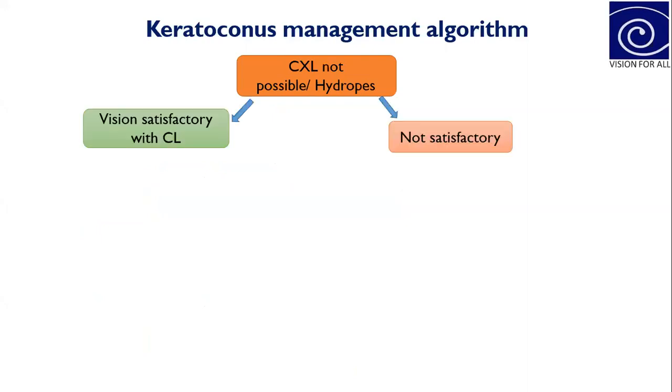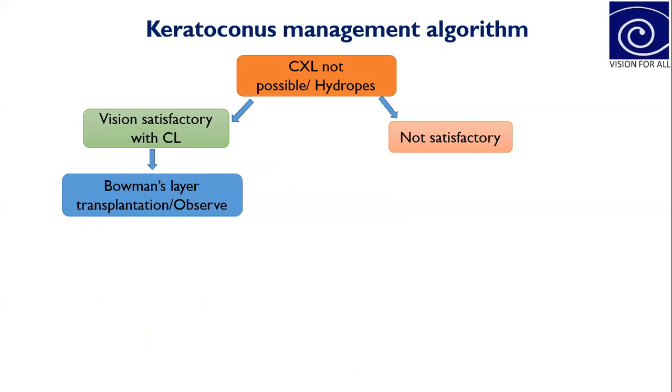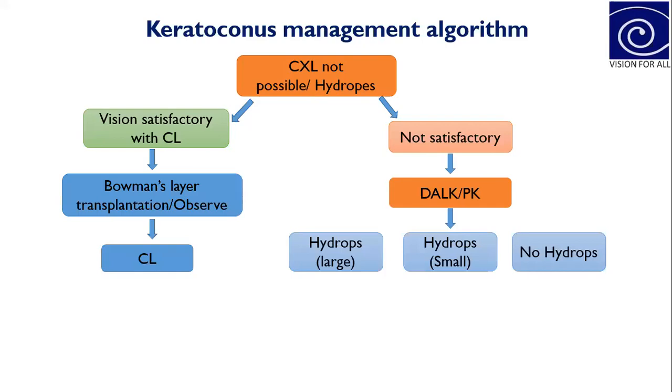If the CXL is not possible, or if the patient has previous healed hydrops, then again you have to assess the vision. If the visual acuity is good with the contact lenses, then you can either plan a Bowman's layer transplant or continue to observe the patient with regular use of contact lenses. If vision doesn't improve even with the contact lenses, then there is only one option, corneal transplantation. If the hydrops scar is central or large, then we can plan for PK, that is full thickness keratoplasty.